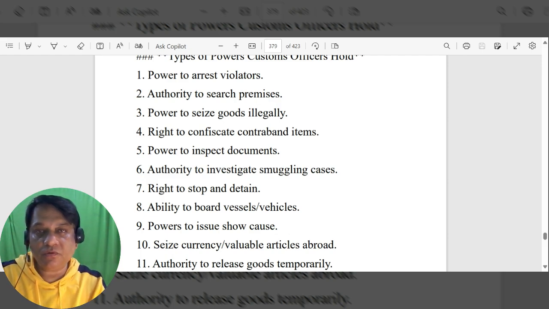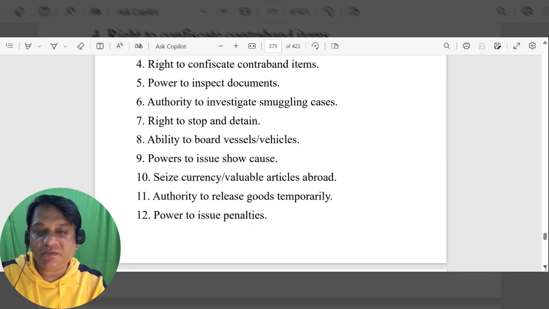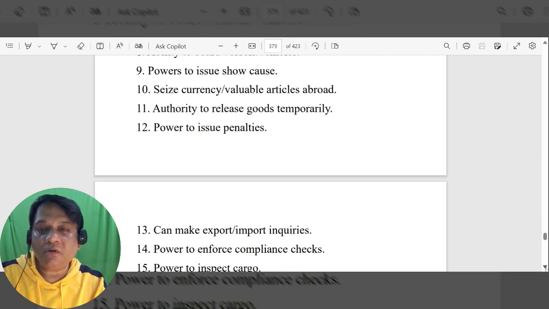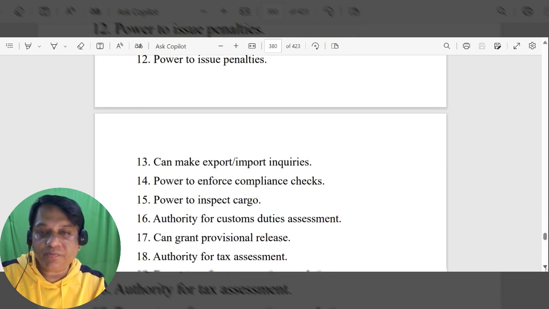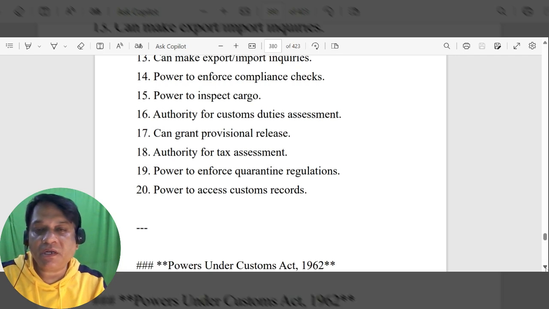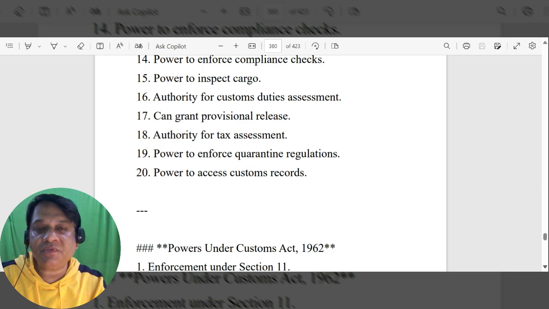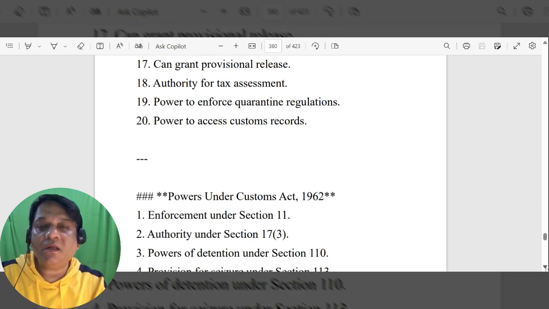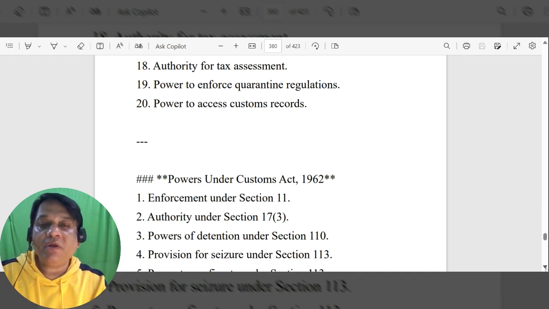Powers to issue show cause notices, seizure of currency and valuable articles abroad, authority to release goods temporarily, power to issue penalties, can make export import inquiries, power to enforce compliance checks, power to inspect cargo, authority for customs duties assessment, can grant provisional release, authority for tax assessment, power to enforce quarantine regulations, power to assess customs records.